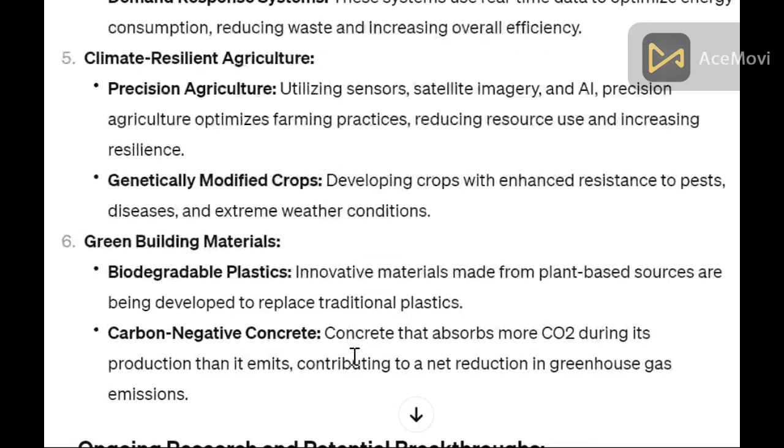Climate resilient agriculture: precision agriculture utilizing sensors, satellites, and AI, and genetically modified crops. These are from the agricultural side. Green building materials, like biodegradable plastics: innovative materials made from plant-based sources are being developed to replace traditional plastics. Carbon negative concrete absorbs more CO2 during production than it emits, contributing to a net reduction in greenhouse gas emissions.